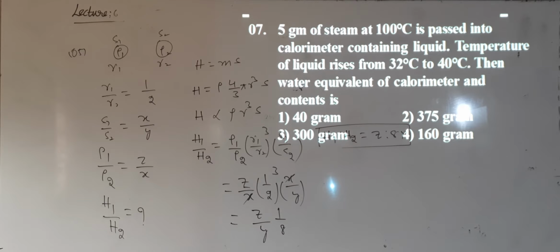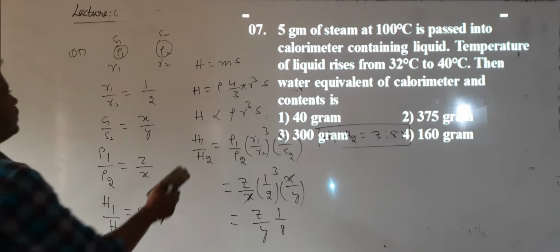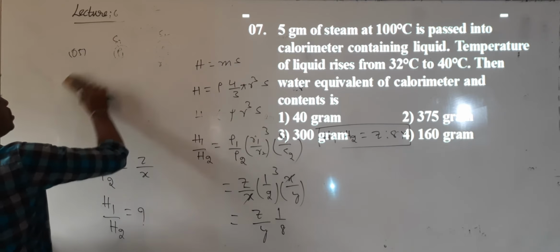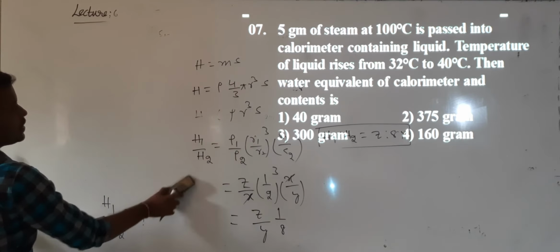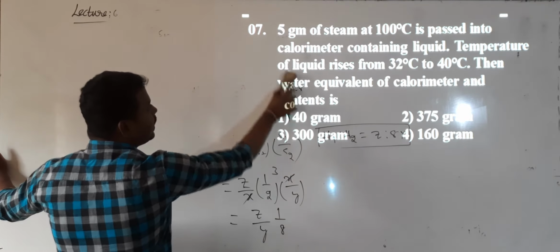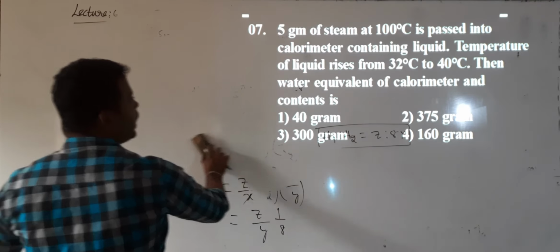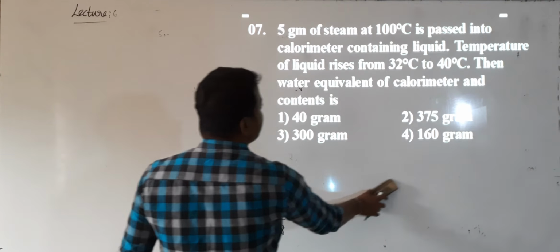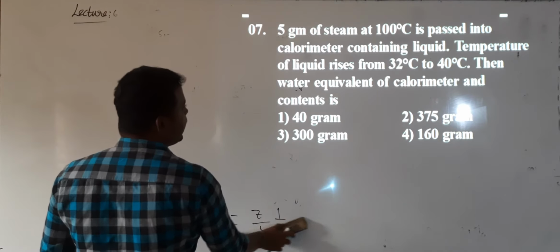Next, question number 7. What is this question? 5 grams of steam at 100 degrees is passed into a calorimeter containing liquid. The temperature of the liquid rises from 32 to 40 degrees.